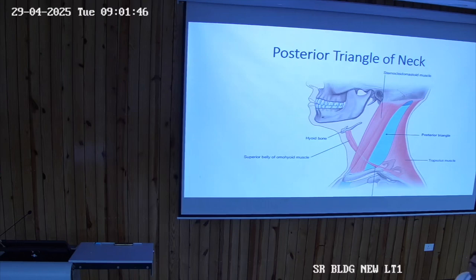Lower border of the mandible, we perceive it as the upper limit of the neck. Then in the center there is symphysis menti, then there is the lower border of the body of the mandible.